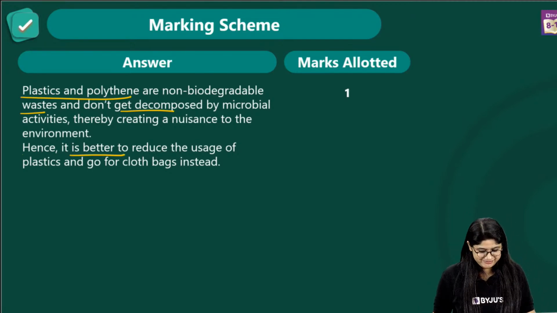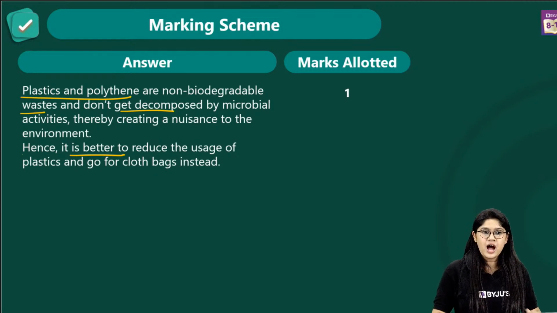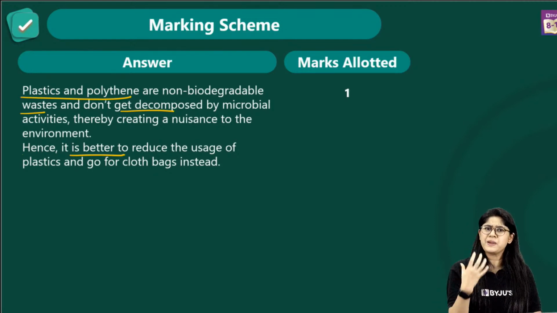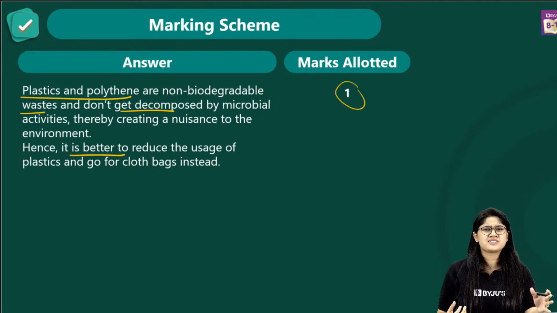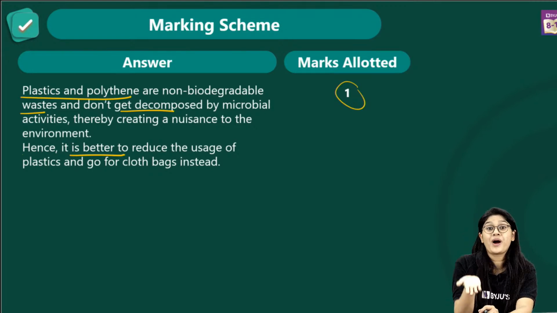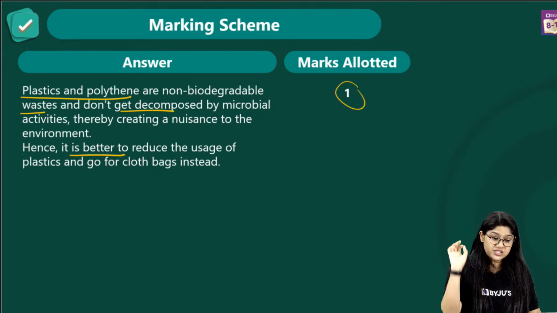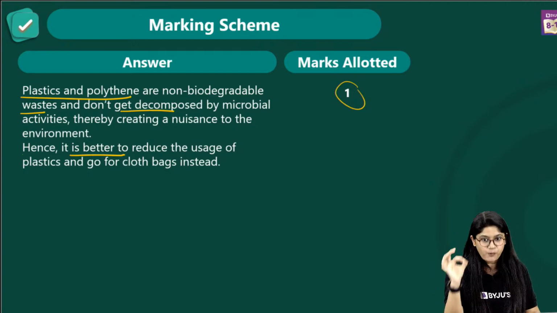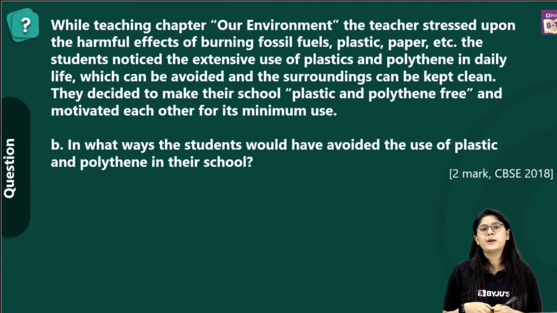Super easy question, right? Are we clear with this? This is a very basic answer. You can always play with your own words, focusing on why we should not be using plastic or polythene, or why they are harmful. Use the word non-biodegradable. This is important. Awesome. I can see a lot of thumbs up. Moving to the next question, everyone.